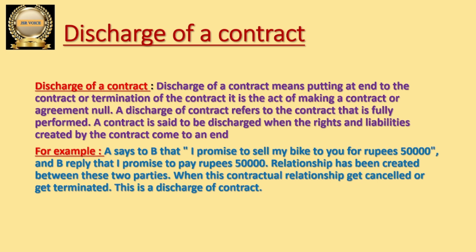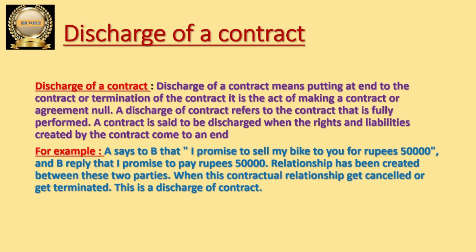So what is discharge of contract? Discharge of contract means putting the contract to an end. When the parties terminate the contract, we call it discharge of a contract. Termination of the contract is known as discharge of contract. The agreement they made becomes null, they are not going to perform it, and then we say that the contract is discharged.